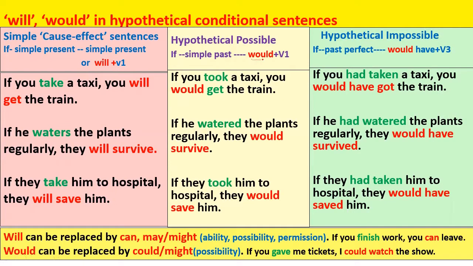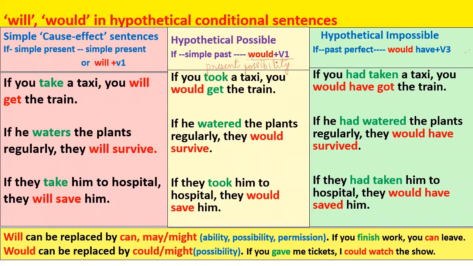Hypothetical possible sentences indicate possibility in the present. In type 2 sentences, the conditional part with simple past and the effect part with would and first form of the verb indicates possibility in the present.